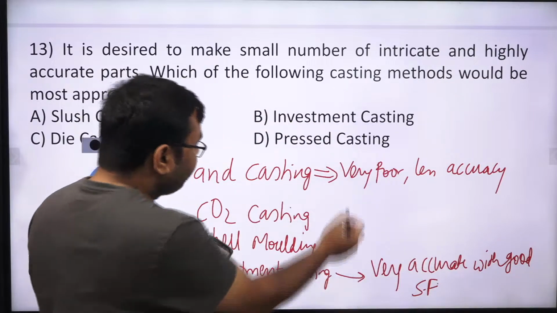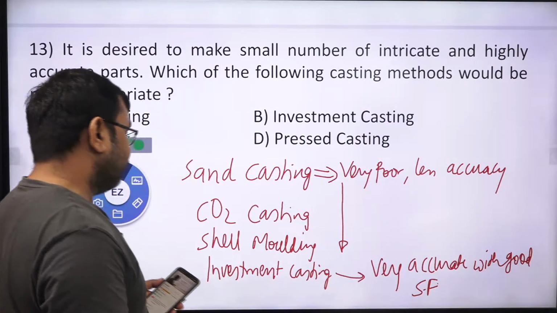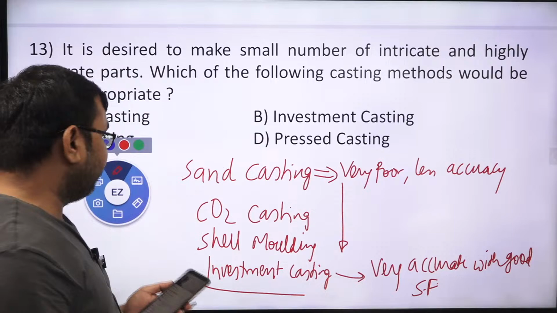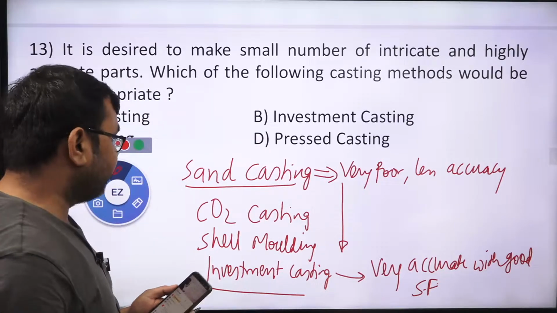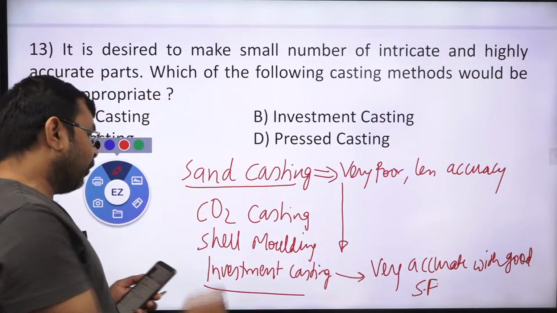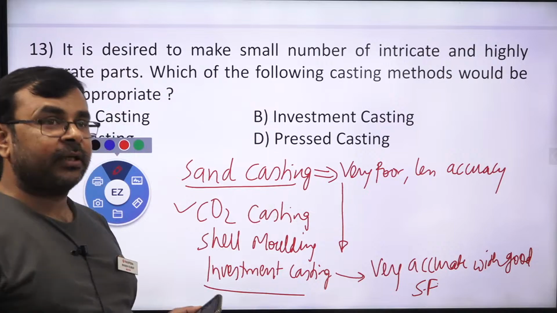So if you move from sand casting to investment casting, correct? Investment casting produces the best surface finish and dimensional accuracy, while sand casting produces the worst. And CO2 casting obviously produces better dimensional accuracy and surface finish as compared to sand casting.